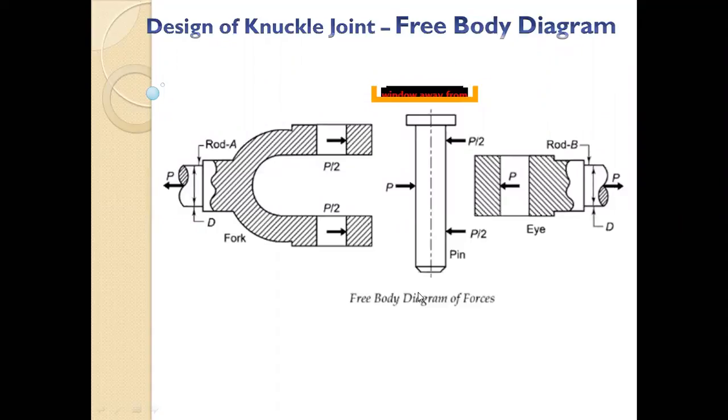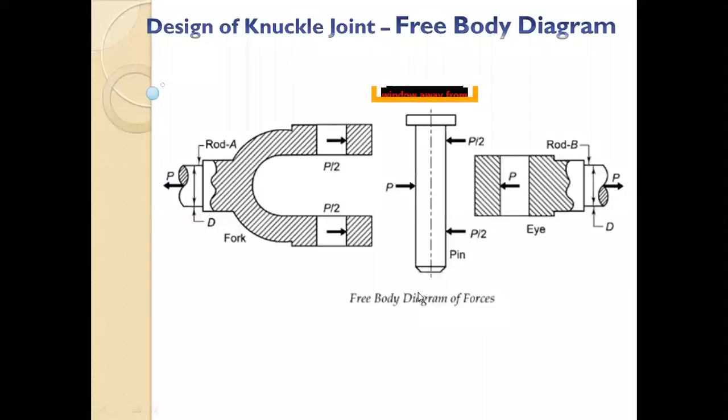First, it will fail because of shear. Now, how to imagine shear? Just imagine that it is made of a very soft material, like soft steel or clay. Just make it of clay.